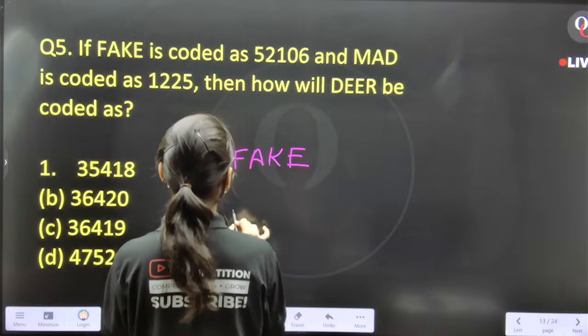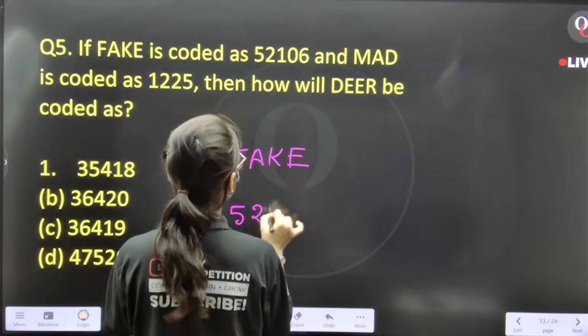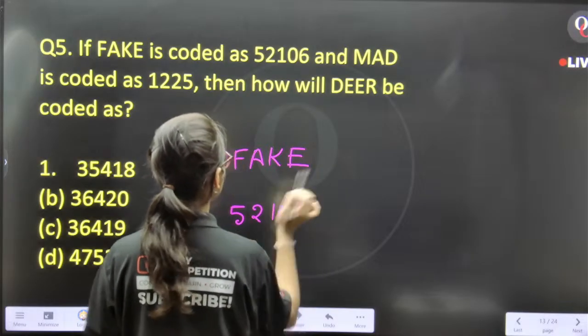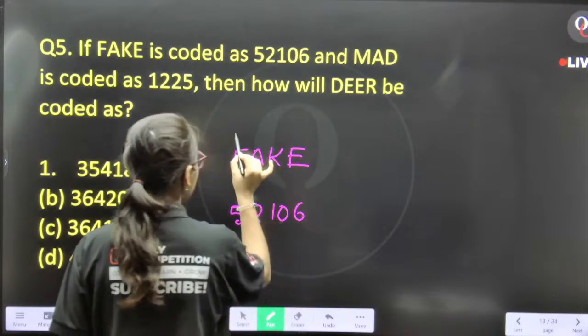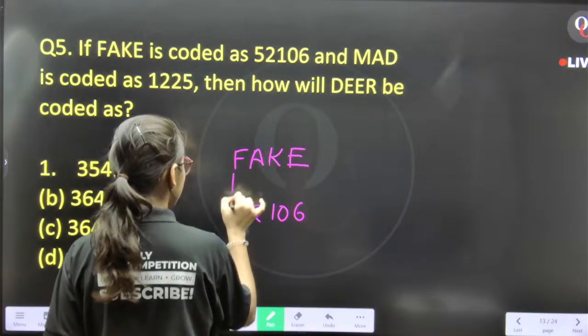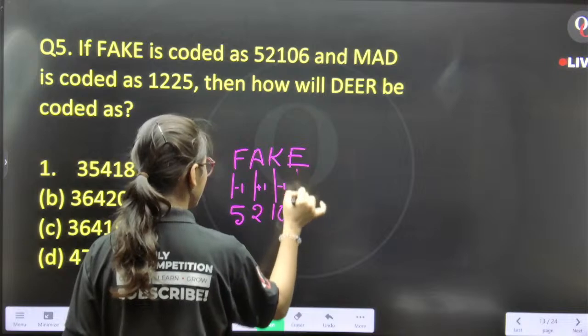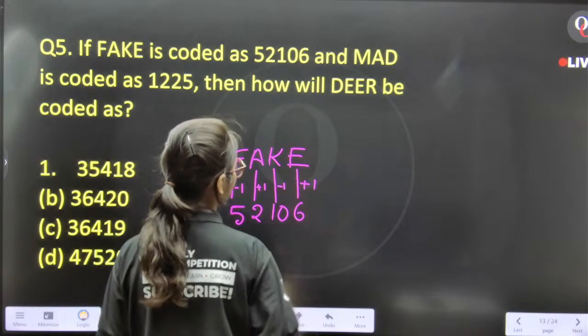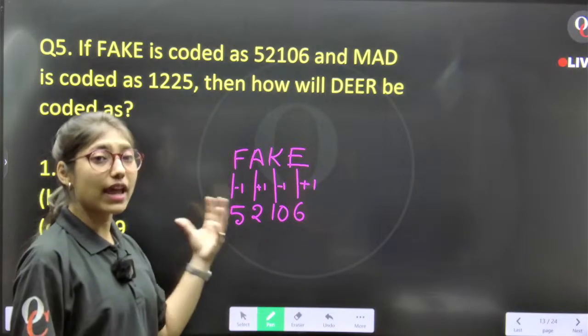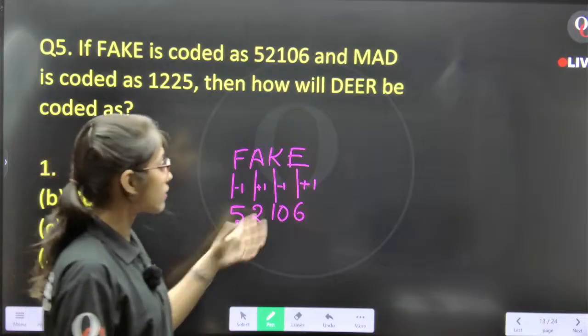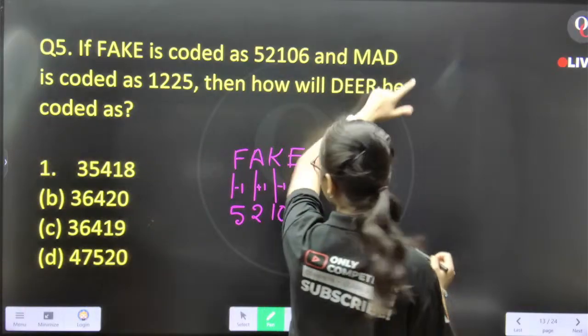Fake is written as 5, 2, 1, 0, and 6. Now, what is the position value of F? 6. Here minus 1, here plus 1, here minus 1, here plus 1. If we apply this pattern, we will get another answer. But before that, I want to check for math.